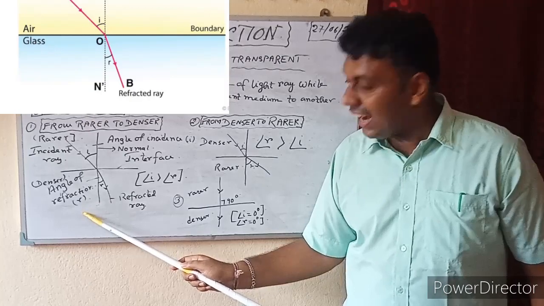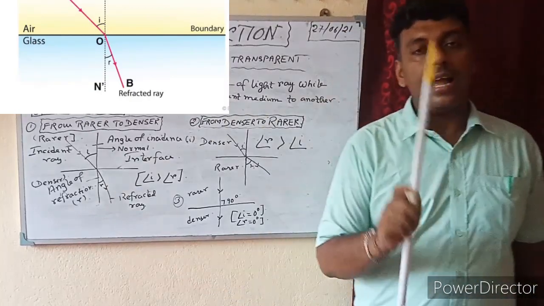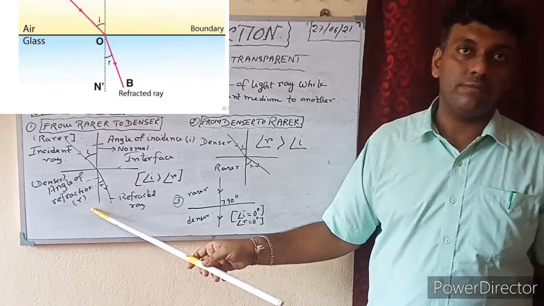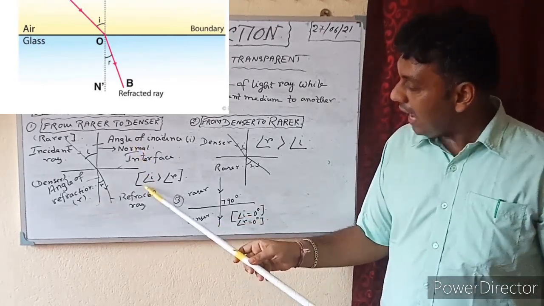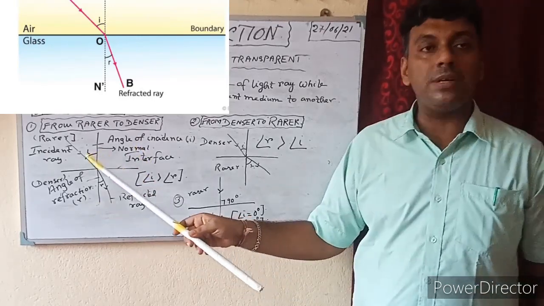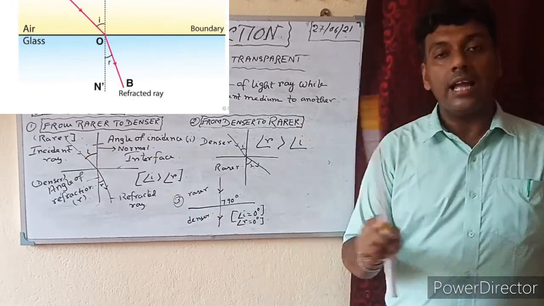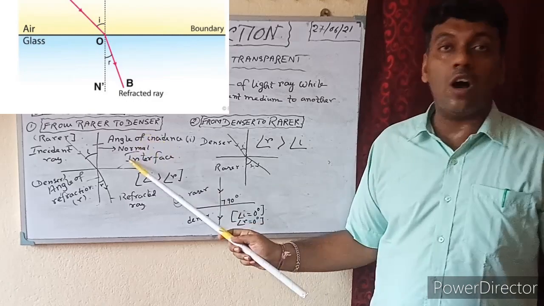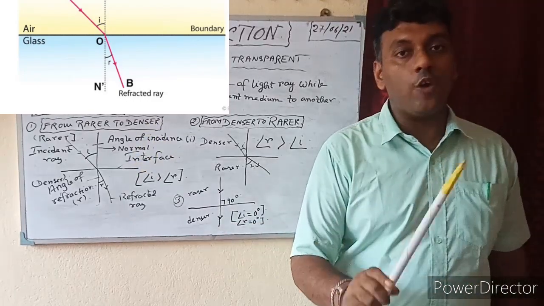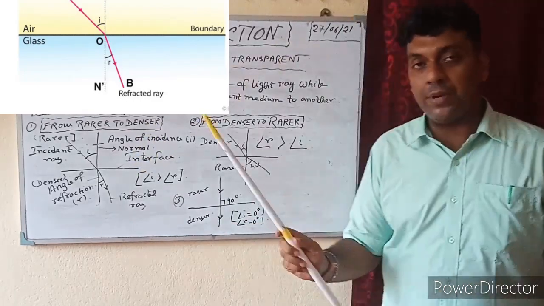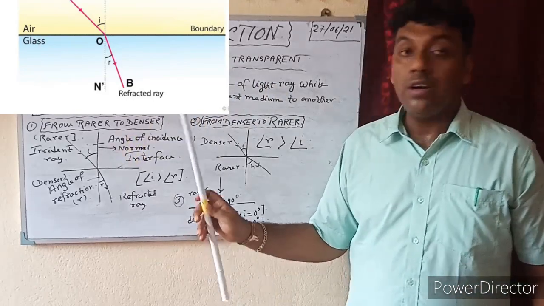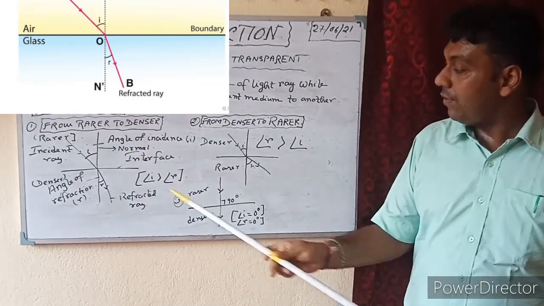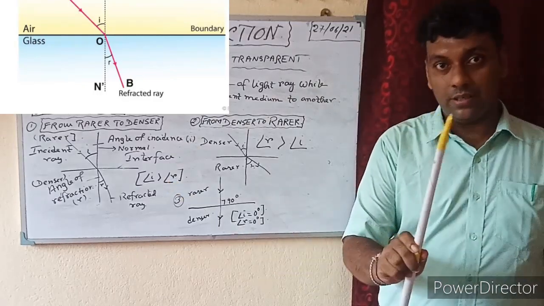And angle of refraction is the angle between the refracted ray and the normal. So here, angle I, that means angle of incidence, is greater than angle R. So in case of light rays passing from the rarer to the denser medium, angle of incidence is always greater than angle of refraction. First case.